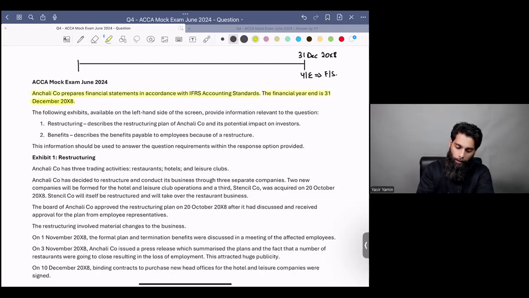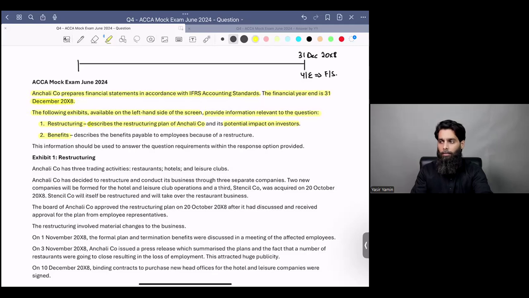All right. It says the following exhibits available on the left-hand side of the screen. Obviously, I've copy-pasted this question into a Word document. But otherwise, when you see this in the CBE practice platform, the exhibits would be on the left side of your screen. The following exhibits provide information relevant to the question. Now, you will be provided with 2 exhibits with regards to this question. The first exhibit is about restructuring. The second exhibit is about benefits. The first exhibit, which is about restructuring, says that this exhibit will describe the restructuring plan of Anchali Company and its potential impact on investors. So you see, exhibit number 1 will be about restructuring.